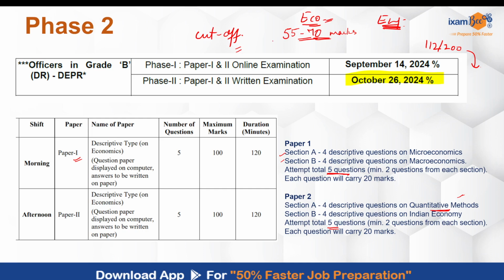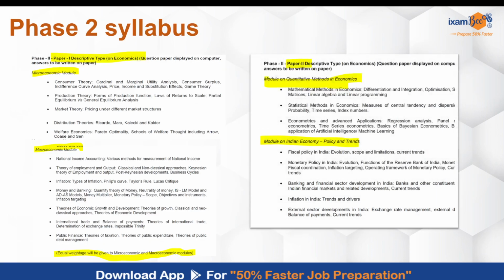I will suggest you focus on your phase 2 preparation and strengthen your concepts, and there's a lot to cover. The syllabus has been mentioned already. The economics module will consist of consumer theory, production theory, market theory, distribution theories, and welfare economics. Macroeconomics will include national income accounting, theories of employment and output, inflation, money and banking, theories of economic growth and development, international trade and balance of payments, and public finance.